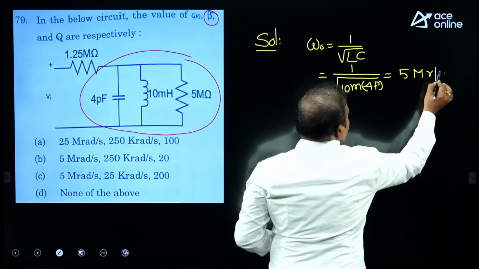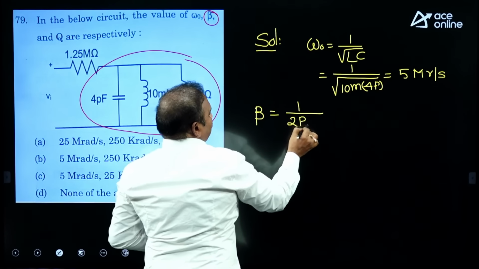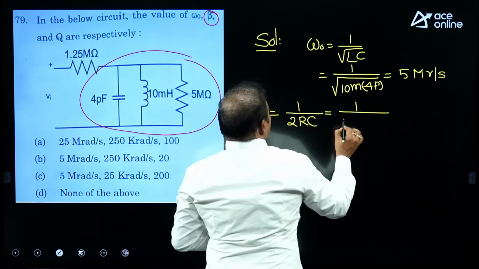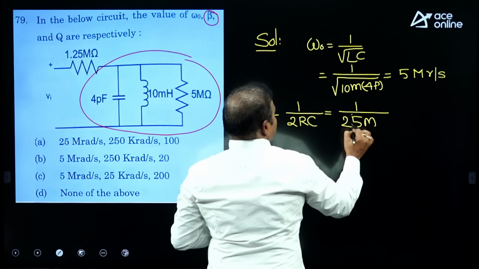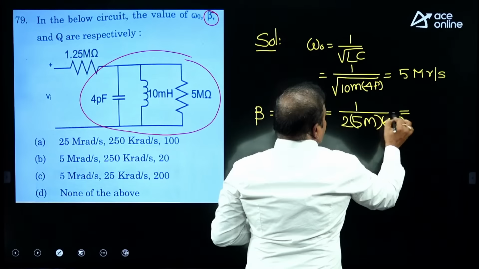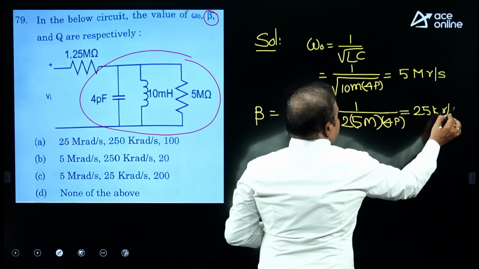The second one is beta, the damping factor or attenuation constant, which is 1 by 2RC. Here R is given as 5 mega ohms and C is 4 picofarads. Then finally you will get 25k radians per second.